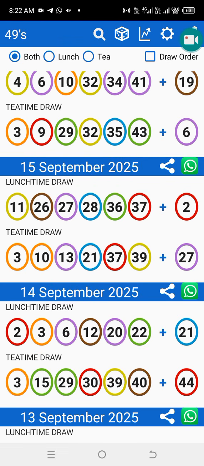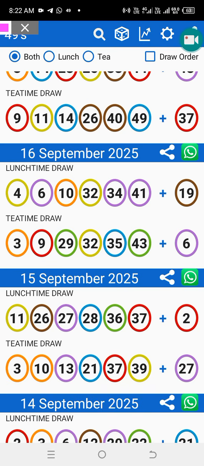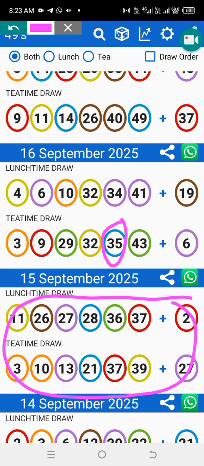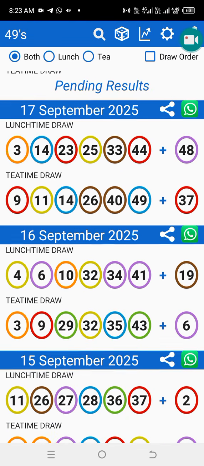Let's go. So here we are already done. That's where 35 came from. It came from this previous draw, 35, because the 15 already dropped. Then we have a 31. 31 came as 13 here, which was good. So we remain with 35. So that's where 35 also can come from. Let's go.